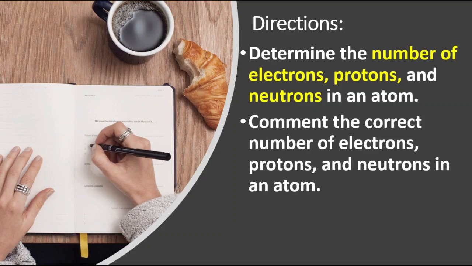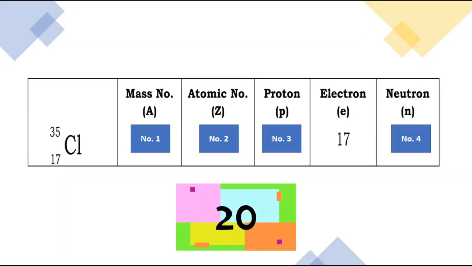You have 20 seconds to comment on your answer. Now, this is the simple activity. There are 4 missing numbers on this given item. You have 20 seconds to comment on your answer, and the timer starts now.